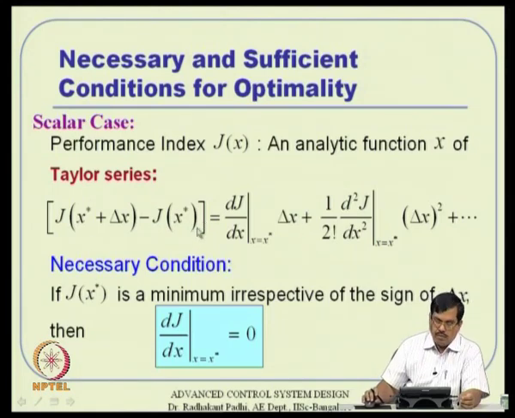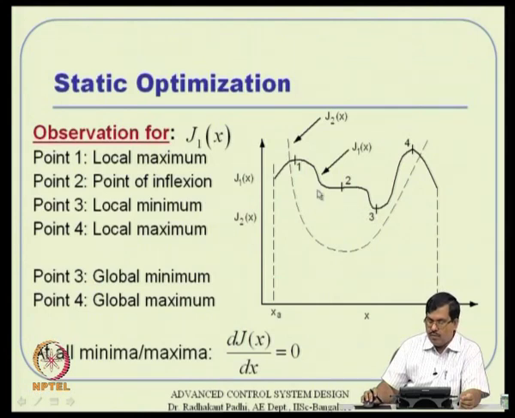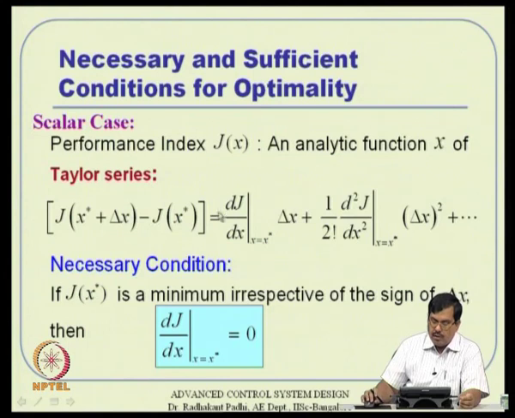That means either I go to the negative side or the positive side of this point, the function value has to decrease, or increase, in both cases. The result I am looking for is that it has to be either greater than 0 or less than 0, irrespective of the sign of delta x.